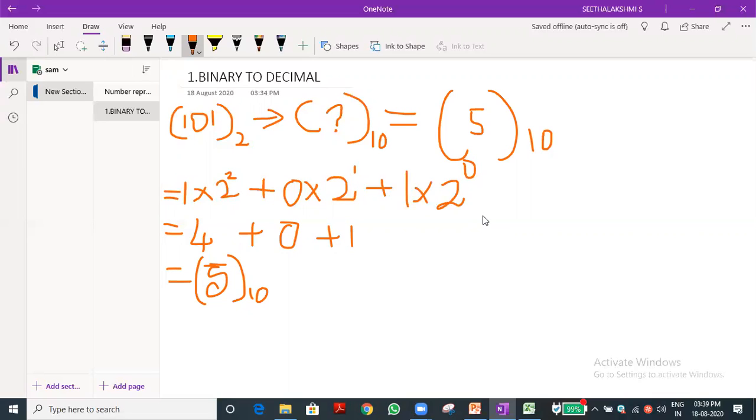Very good. This is the normal conversion from binary to decimal. I think students, one more minute is there. Those who have not completed, complete it, then we will continue in the next session.